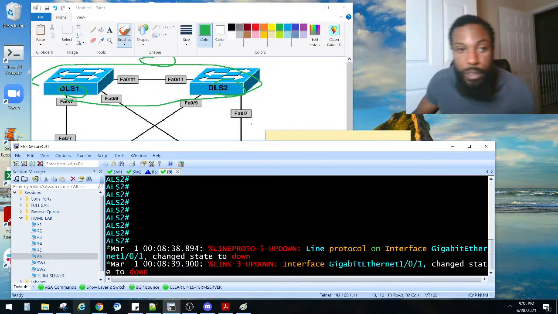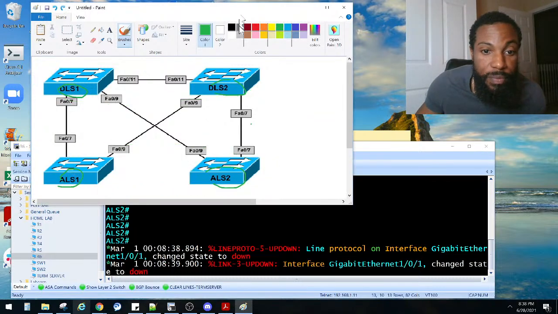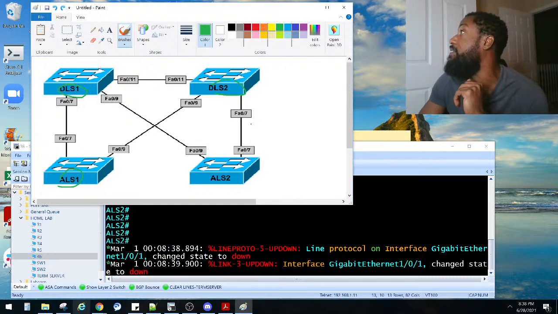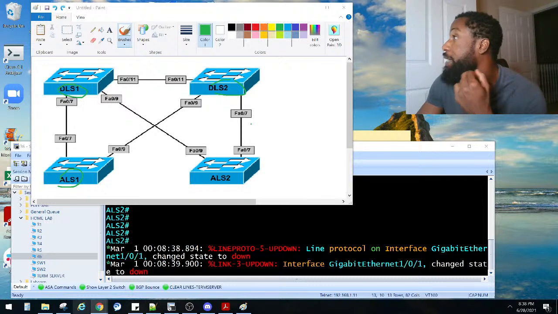Let me show you where these blocked ports are at. And y'all know why some of these ports are blocked, right? That's another pop quiz for y'all. Let me catch up with y'all. Sam says, bro, what's the lab about? Paul B got it correct and Kobe got it correct. The core layer.